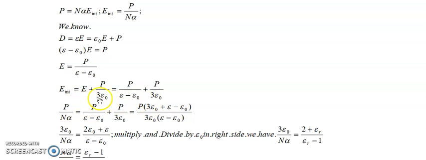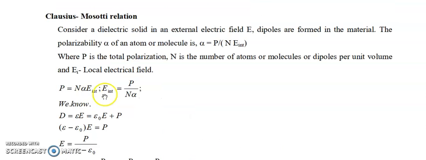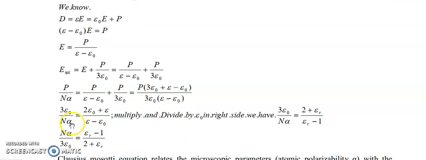We know that this internal field value equals P by N alpha. Substituting, P by N alpha equals P by epsilon minus epsilon 0 plus P by 3 epsilon 0. P is a common term.